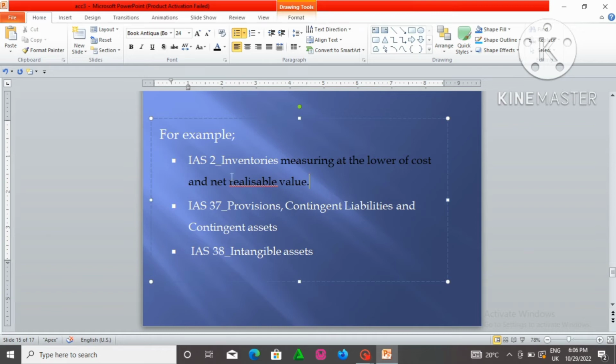And then we shall continue and go to IAS 37, provisions, contingent liabilities, and contingent assets. It also does not permit recognizing contingencies within the financial statements.